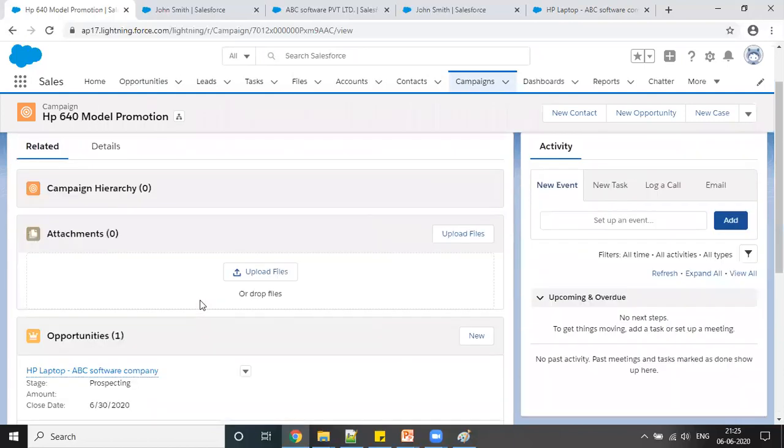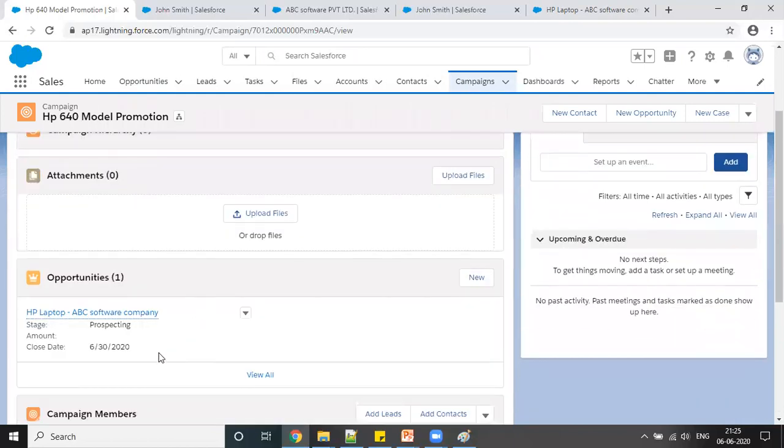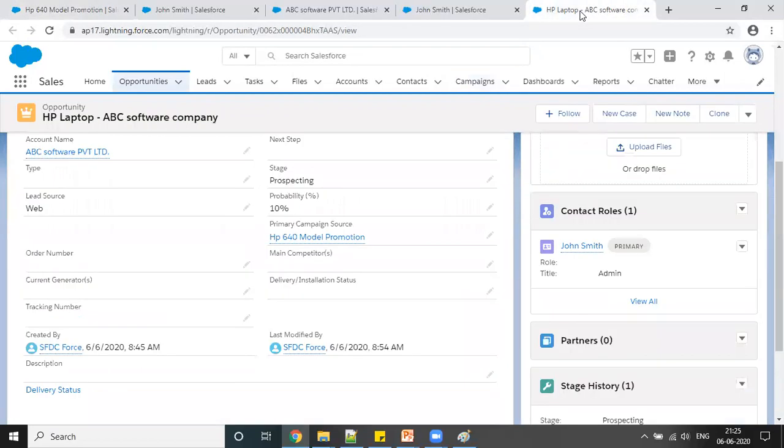So at a later stage, if a marketing person wants to understand how many leads have been completed or something, he can do all the analysis from here, right? That is quite helpful. It will be very helpful for the marketing person to understand, okay, through this campaign I got this much revenue, because opportunity is nothing but a deal, right? So he can go to this opportunity and understand the whole detail basically.